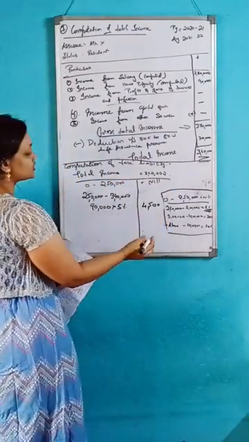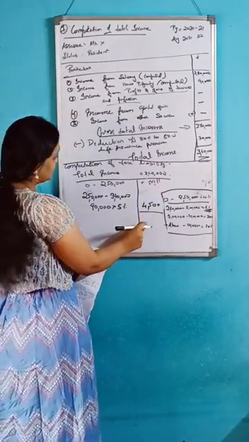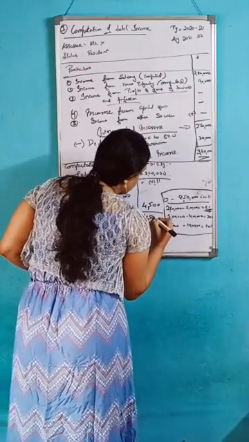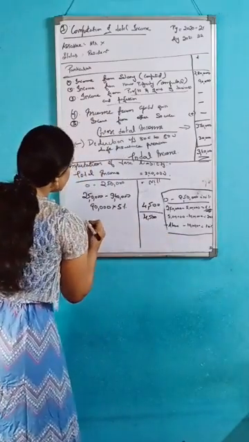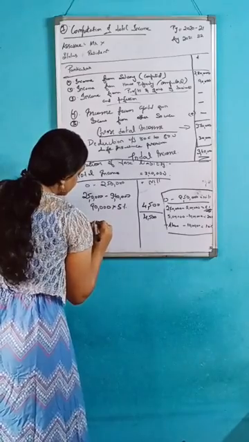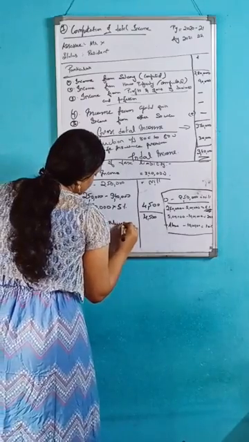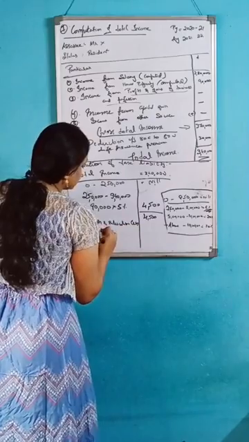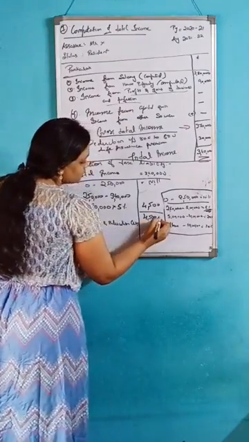Okay, then you add. Here also only this value stays, that is 4,500. So that is the total amount. After that, you should take health and education cess, that is 4%. You should take this value. Which value? That is 4,500.